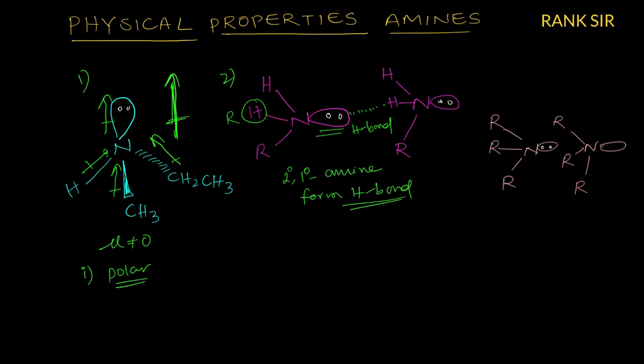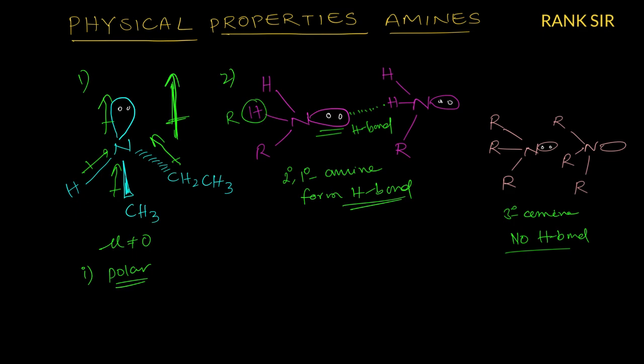If you take a tertiary amine, there is no hydrogen, therefore no hydrogen bond is formed. So based on this, amines are polar, and second, they can form hydrogen bonds.